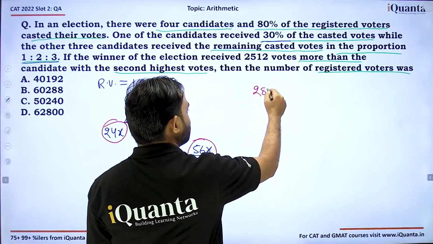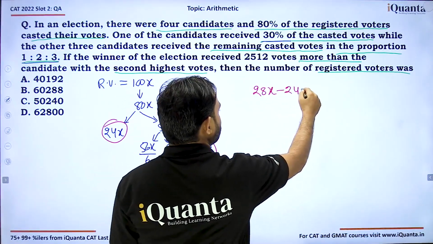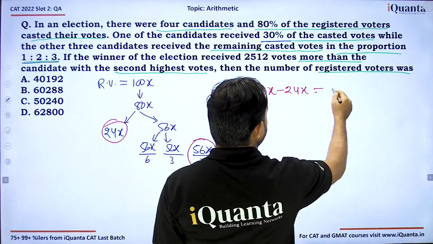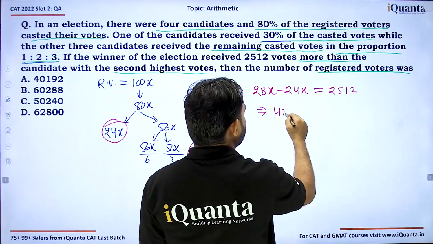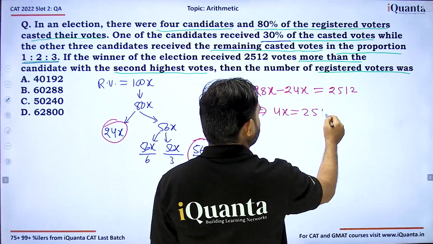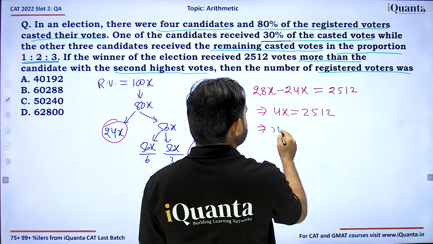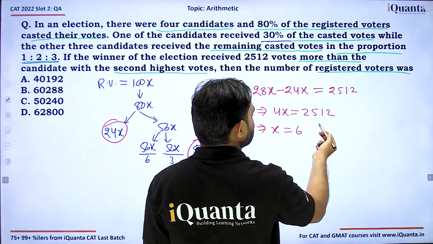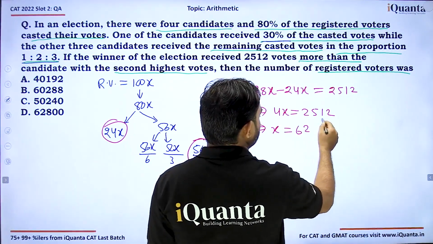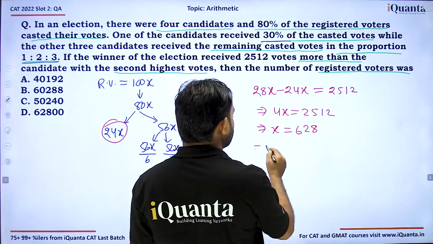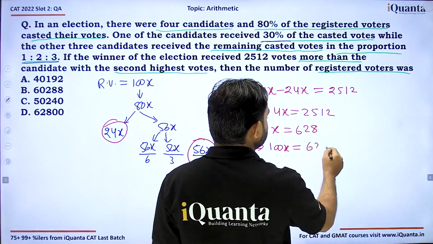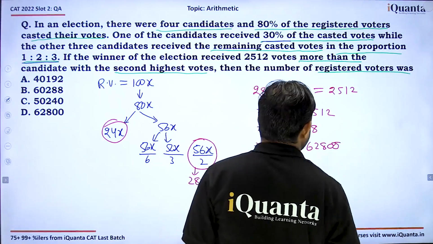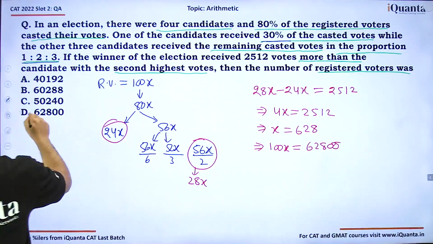We can say 28x minus 24x is equal to 2512, or 4x is equal to 2512, or x will be equal to 628. So the total number of registered voters we had taken is 100x, which will be 2800. So option D is correct.